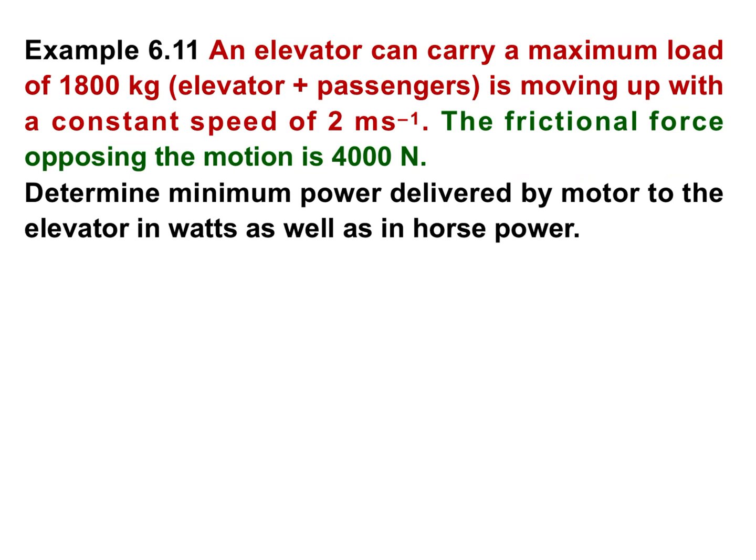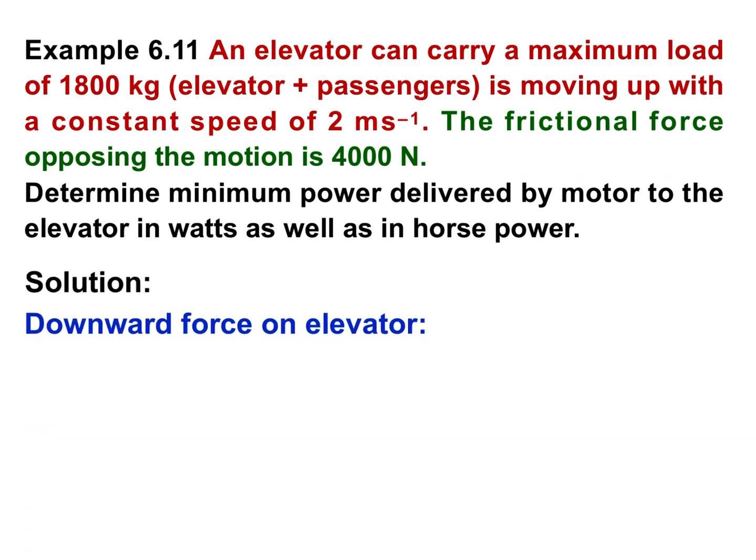Determine minimum power delivered by motor to the elevator in watts as well as in horsepower. What is given? Mass of elevator as well as passengers, maximum load is given 1800. Constant speed is given 2 meter per second, and frictional force which opposes the motion, that is 4000 Newton. And we have to find the power delivered by motor.